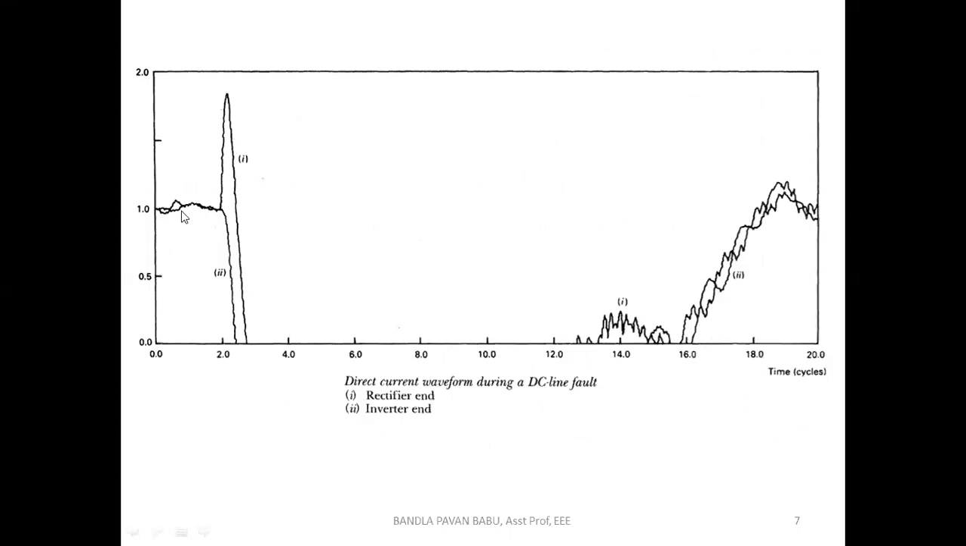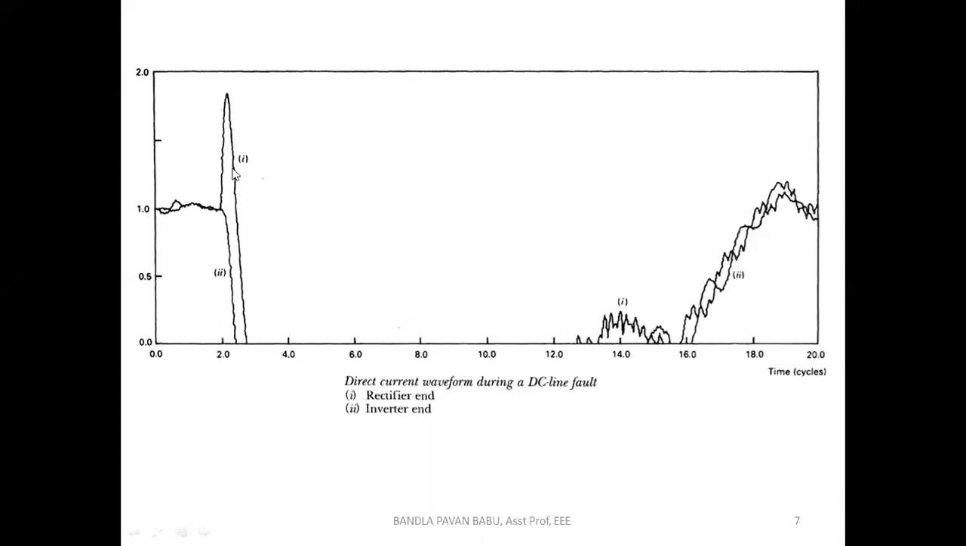Here you can see, this is the time period. The x-axis gives the time, and the y-axis gives the magnitude. This is the current waveform. 1.0 is the per unit, which may be 100 amps or 1000 amps or 50 amps or likewise. So 1.0 is actually our required value. Here it is rising up to 2 per unit, or it may exceed up to 10. That depends upon the location of the fault and the fault severity.